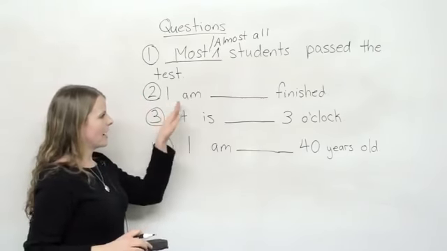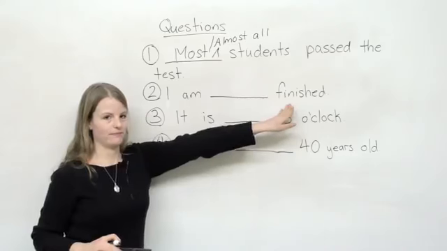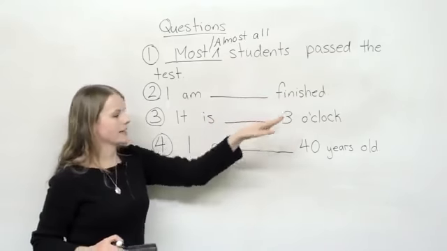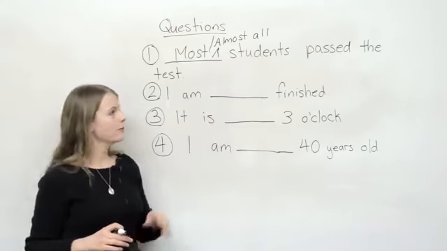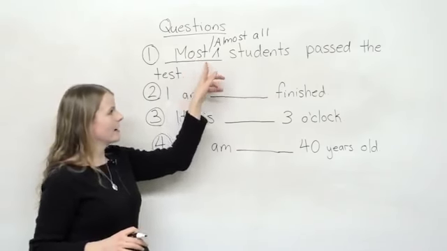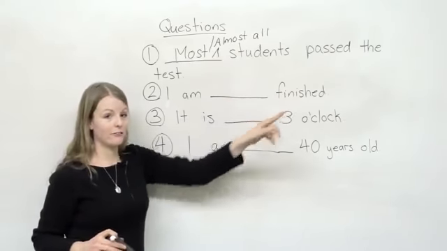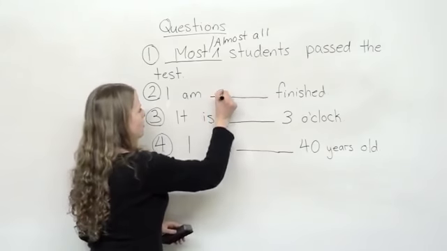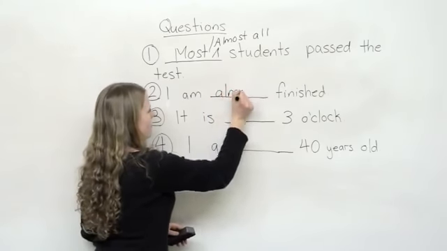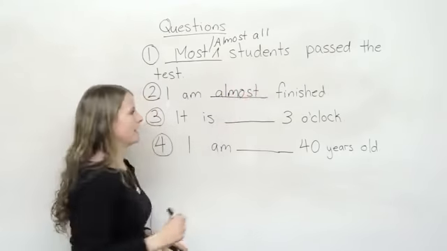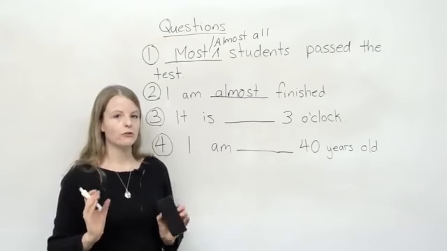Number 2, I am blank finished. Well, we know that most modifies a noun. Finished, it's not a noun, so therefore we know almost. I am almost finished, meaning close to finish.